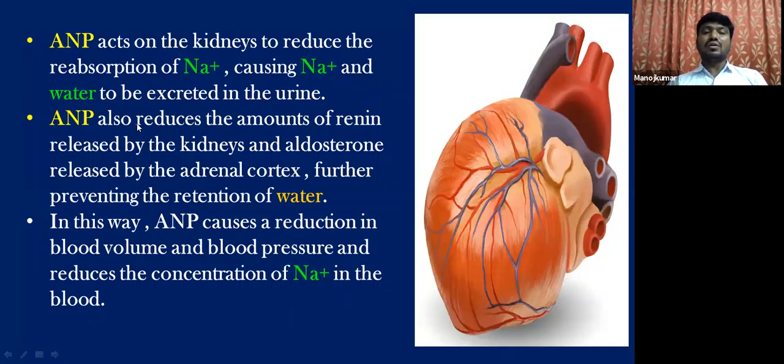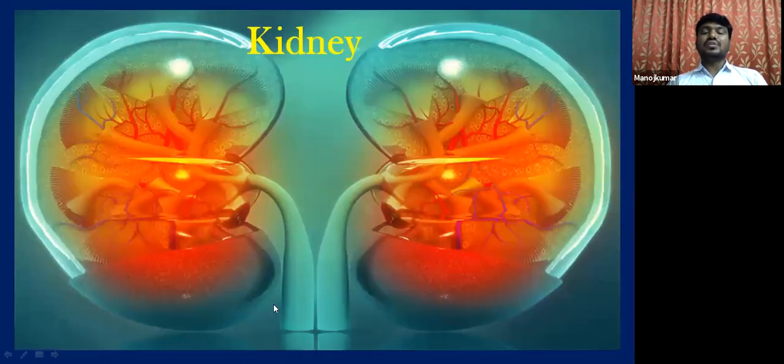The sodium and water are excreted in the urine. This is how the natriuretic peptide hormone controls blood volume as well as blood pressure by reducing the concentration of sodium in the blood.